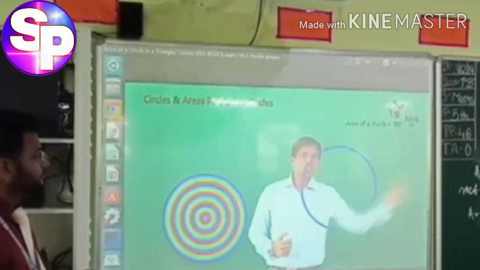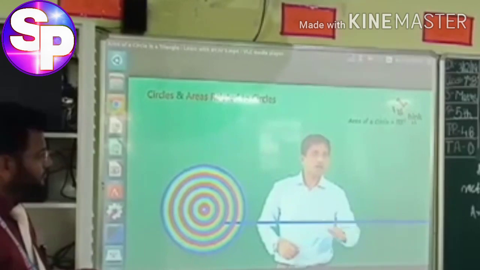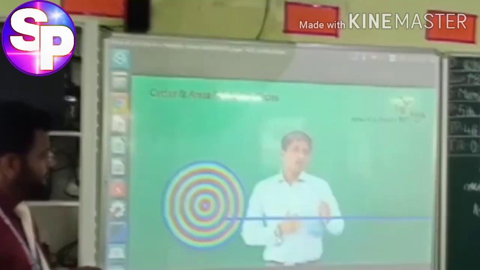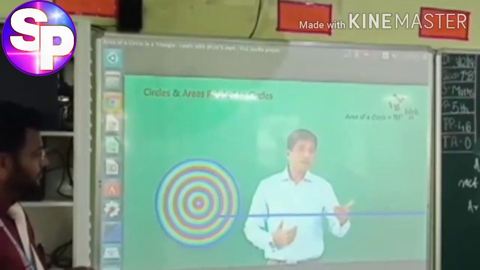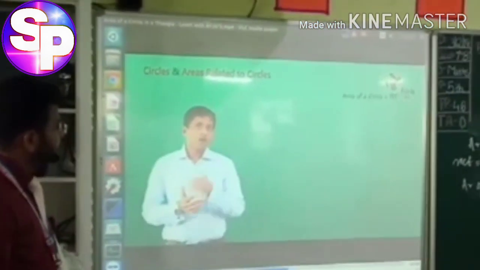If I take a single circle here, and if I cut the circle and straighten this out, I'll get a straight line. So what is a line? A line can be taken as a circle with infinite radius. So how can we do that?